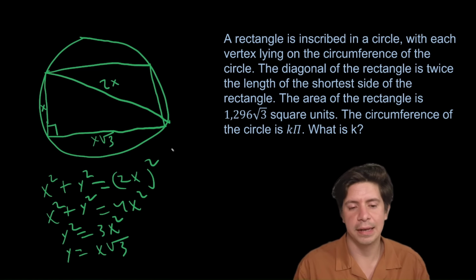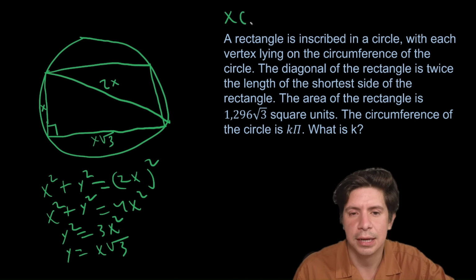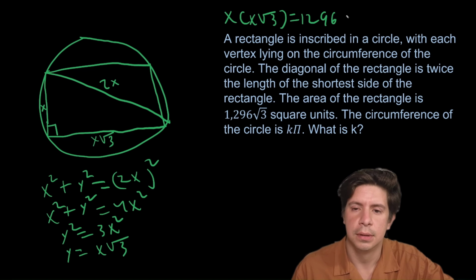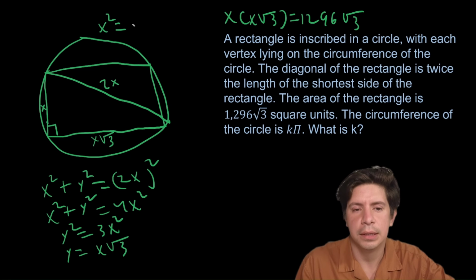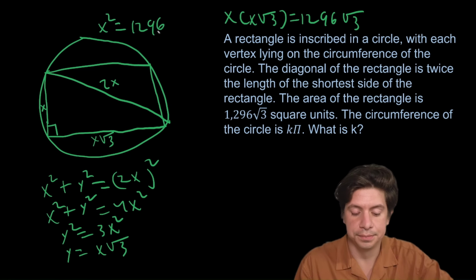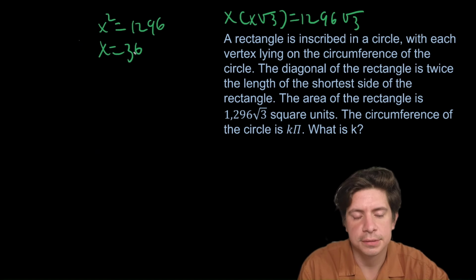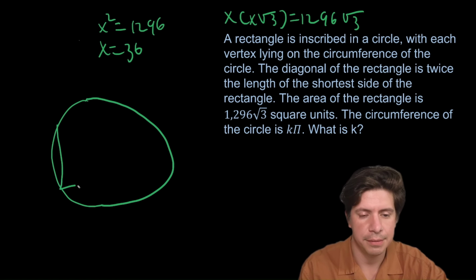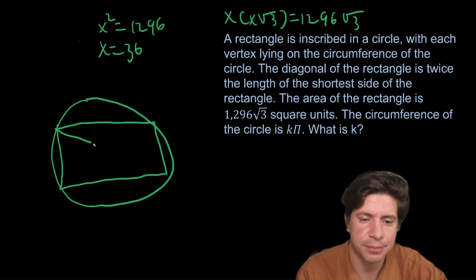Okay, so now we have that, and what you can do is do x times x root 3 equals 1296 root 3. The root 3's cancel, so you're going to get x squared equals 1296. I'm going to erase a bit. So x equals 36. Now what happens here is, think about it again. I shouldn't have erased it, honestly, because I'm going to use it again. But that's okay. Live and learn, right? You're learning now so that you don't have to mess up on the test.